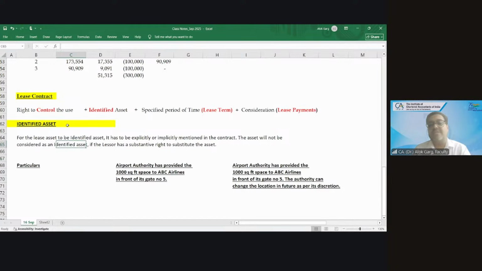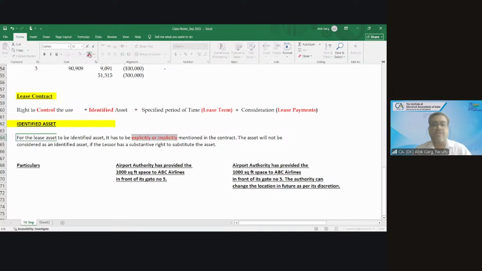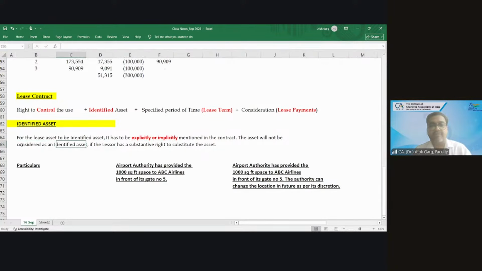The asset will not be considered an identified asset if the lessor has a substantive right to substitute it. Let me give you more information now, then we will discuss.